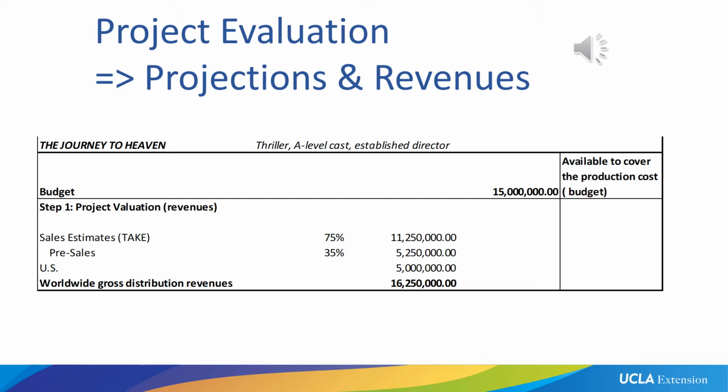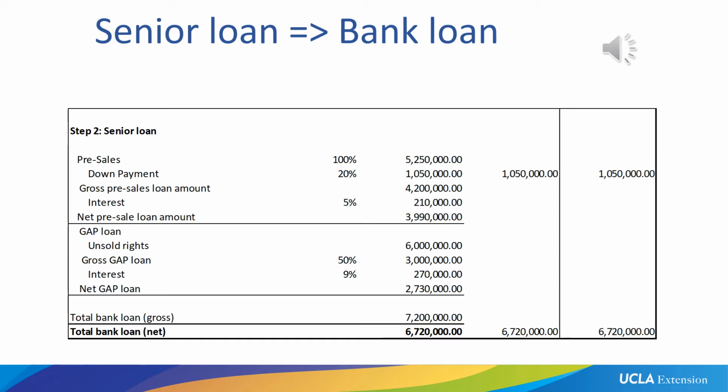For our valuation for this project, we are assuming that we will be selling $5 million to a US distributor for the US distribution rights, and we will sell those after the film has been finished, versus the pre-sales, which are being sold before the film is being produced and the money is used to pay a portion of the production cost. While sales estimates are important, and so are pre-sales, of course, they're not really worth anything until we're able to take them to the bank.